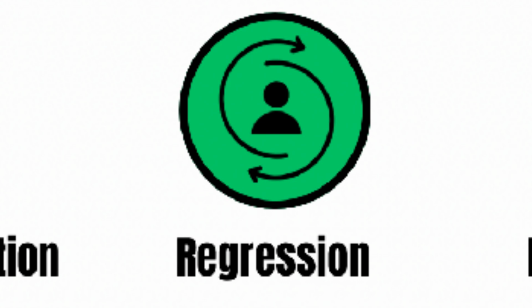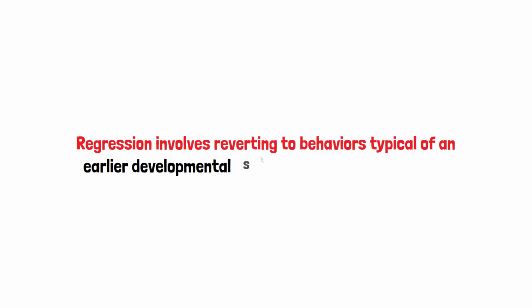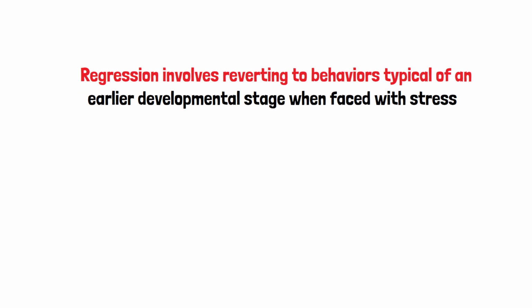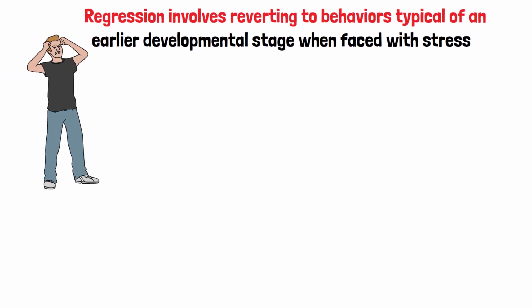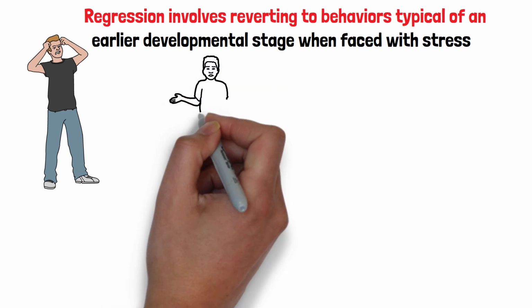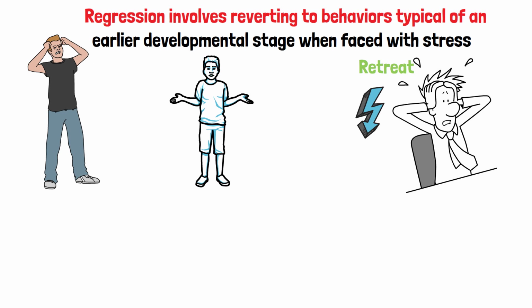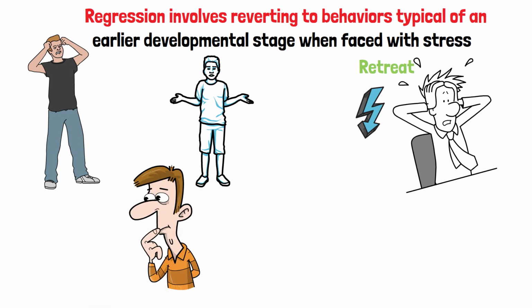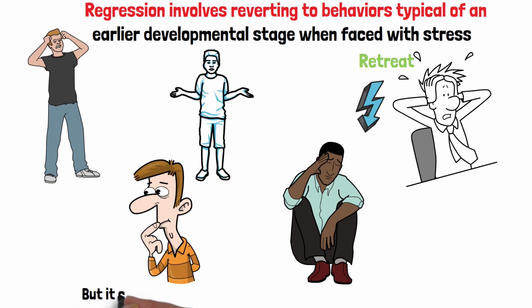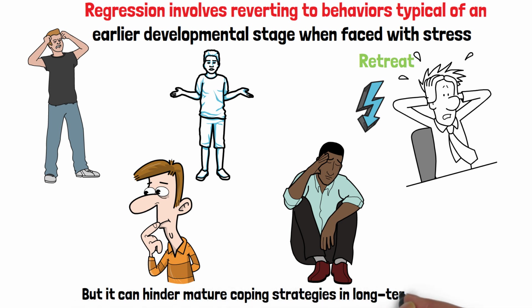Regression. Regression involves reverting to behaviors typical of an earlier developmental stage when faced with stress. An adult might throw a tantrum when overwhelmed, mimicking childlike behavior. This temporary retreat can reduce anxiety by resorting to earlier, more familiar ways of handling stress, but it can hinder mature coping strategies in long-term scenarios.